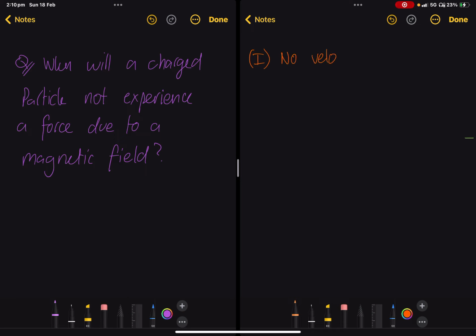So no velocity. So this is stationary. Stationary. Magnetic field in general will not affect a stationary particle. The second case is if the movement of the particle is in the direction of the field. So when movement is in direction